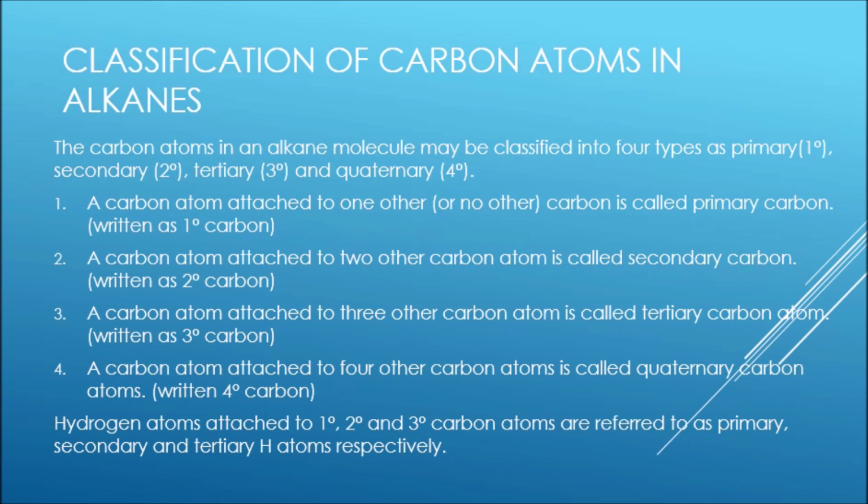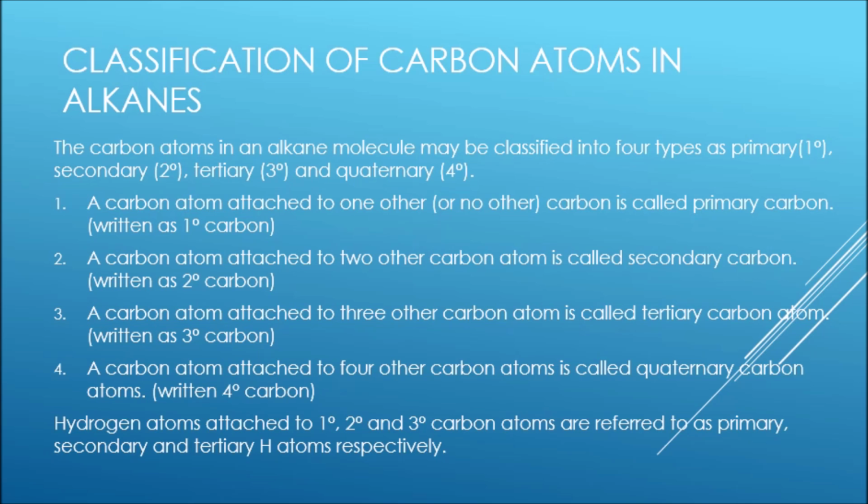Classification of carbon atoms in alkanes. The carbon atoms in an alkane molecule may be classified into 4 types as primary, secondary, tertiary and quaternary. A carbon atom attached to one other or no other carbon is called primary carbon, written as 1 degree carbon.